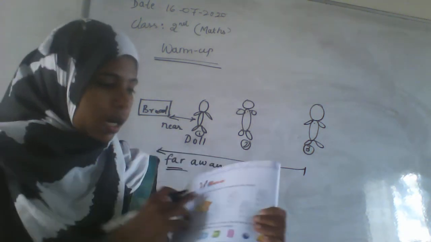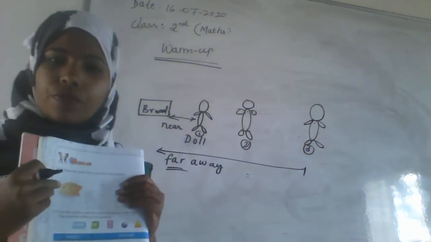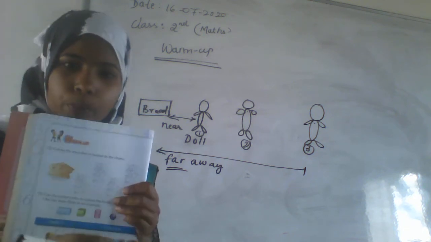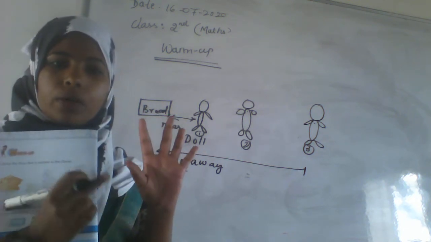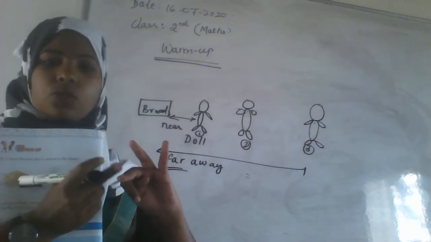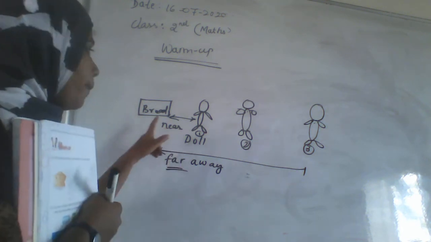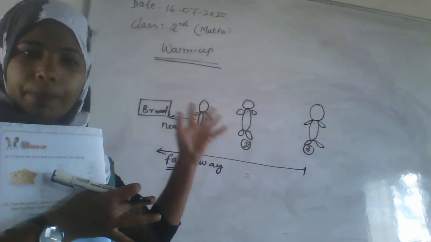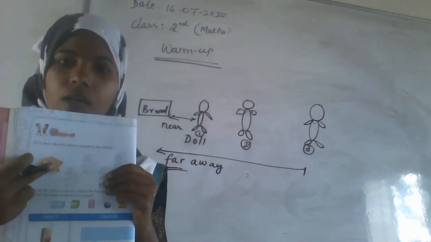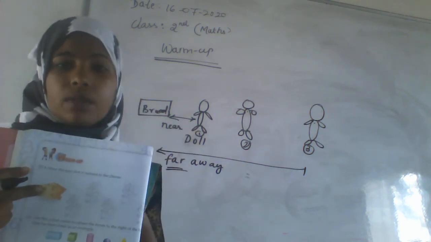They are asking, color the mice that is nearest to the cheese. Here cheese, I hope everyone knows what the cheese is. Cheese is nothing but a milk product. Like what are the milk products? That is butter, paneer, cheese, right? Like that, the cheese is also a milk product. Here I have given the bread as an example, and here in the picture you have a cheese. They use the cheese for pizza and burger.